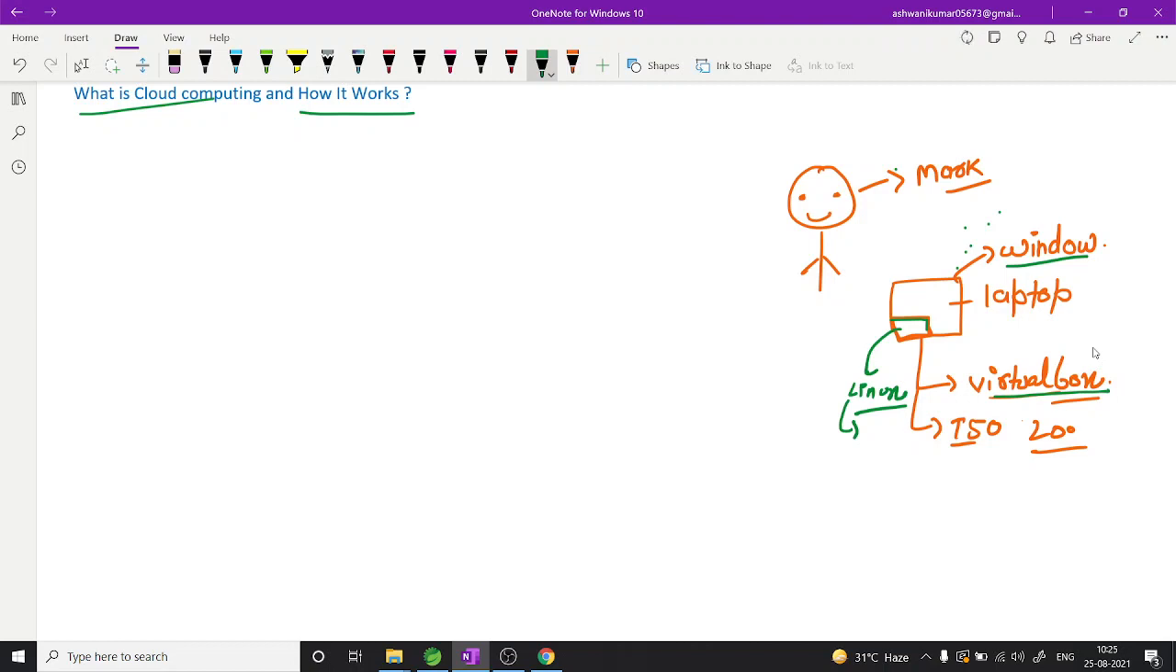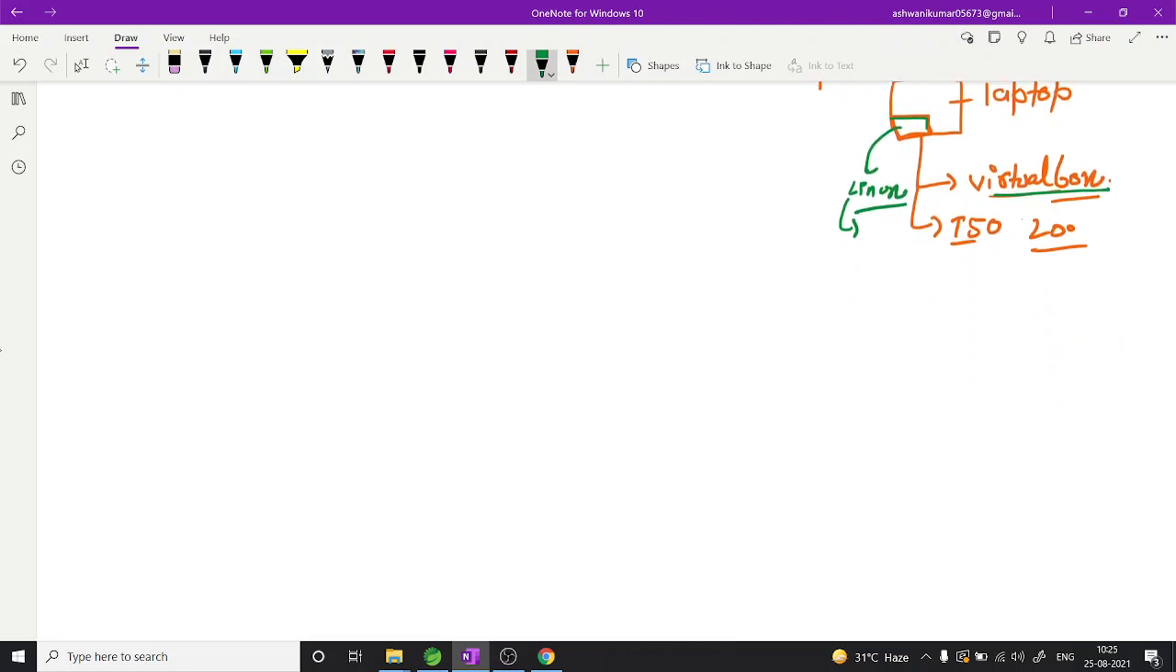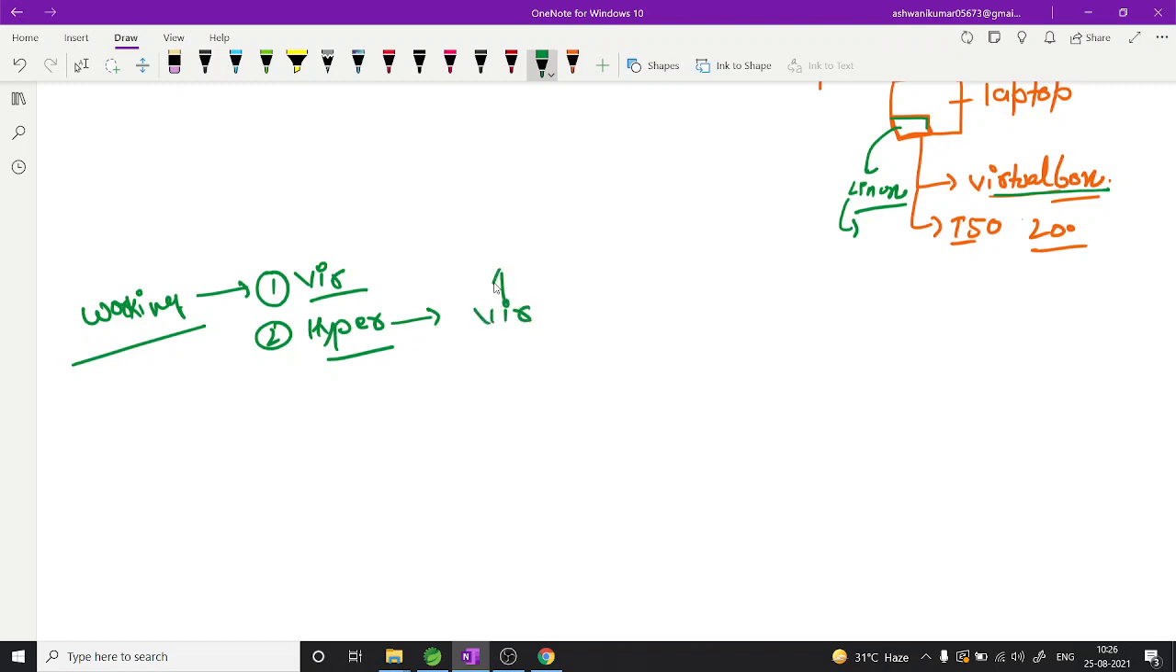In the same way this whole AWS is working. Let me make you understand how it is working. So let me put the heading here: working. Before understanding the working, you need to understand two points: first is virtualization, and second is hypervisor. The hypervisor works on top of virtualization. So this is your virtualization, and on top of it the hypervisor works. Now, what is a hypervisor and what is virtualization?